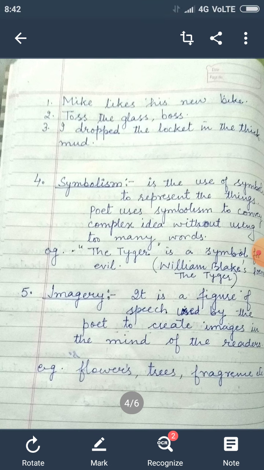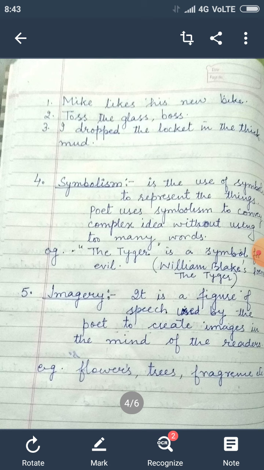that it is imagery. Students, there are other types of imagery also, but here I am not going into detail. I am just telling you the main types of imagery. They are auditory imagery and visual imagery. So students, visual means to see the words you read, and if they convey some idea, the things that we can see, then we say that it is visual imagery.